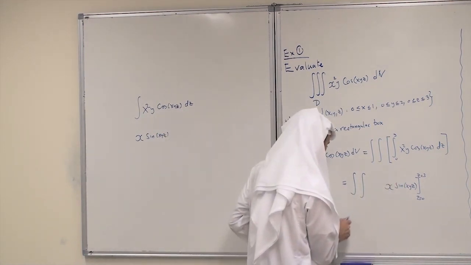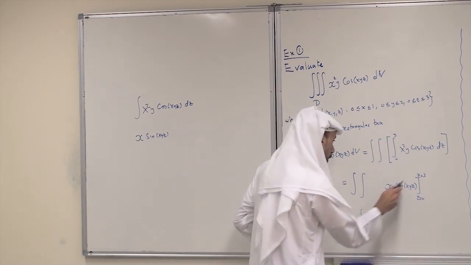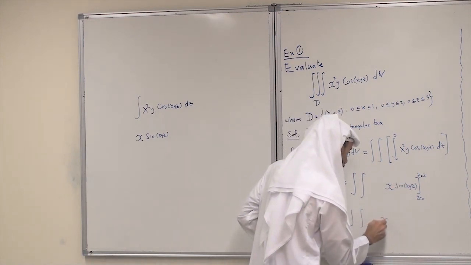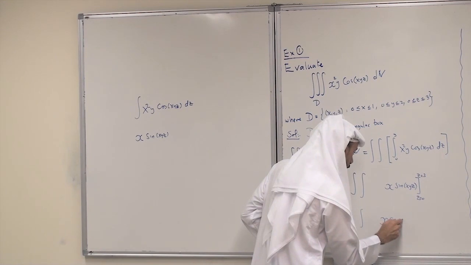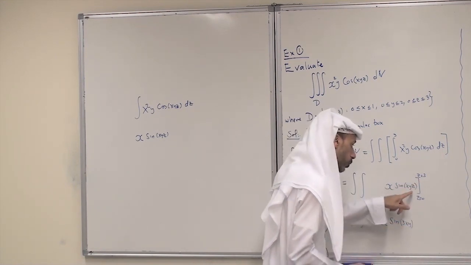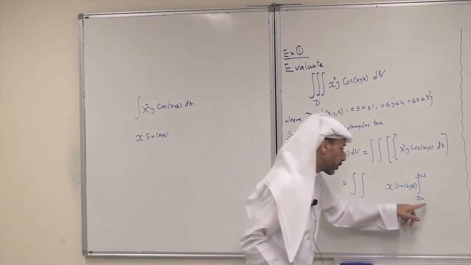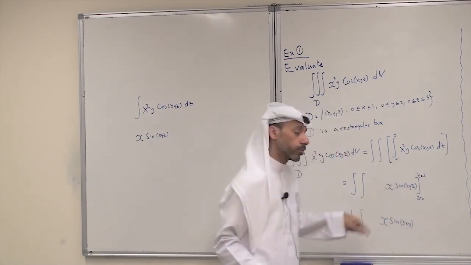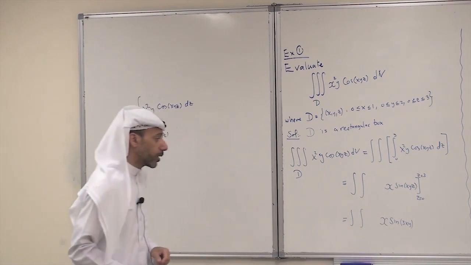Now this is also a double integral. Substituting, this is x sine 3xy when you substitute z equals 3, minus what you get when you substitute z equals 0, which is 0. So this is what we did.